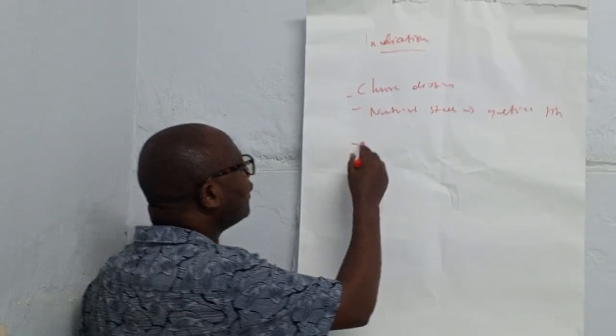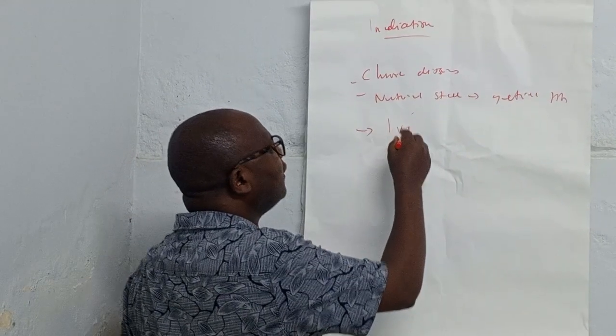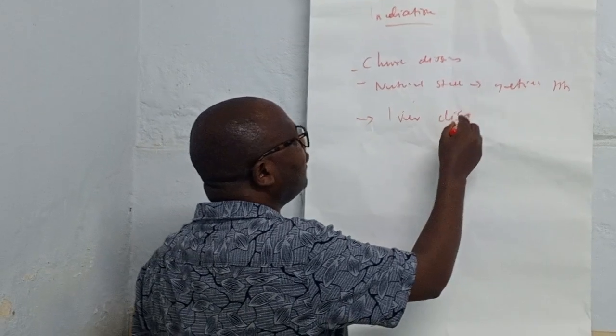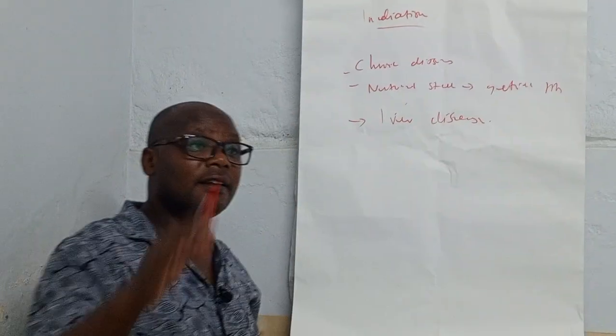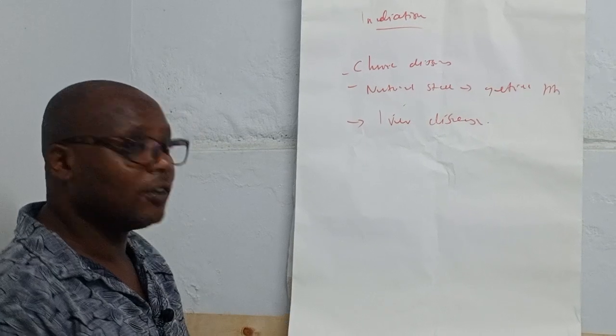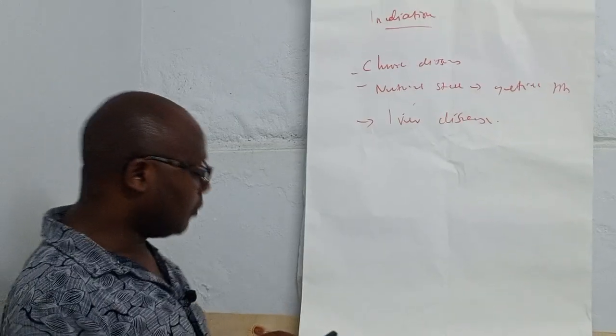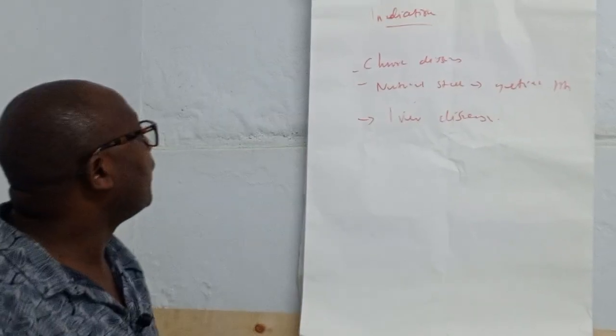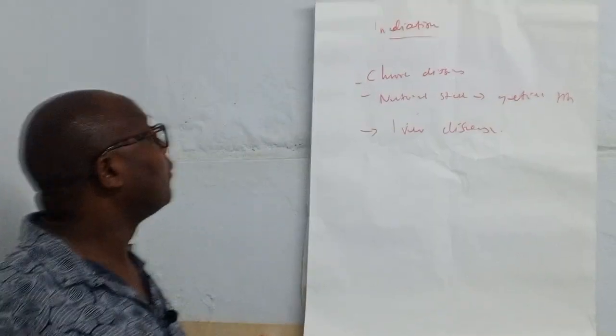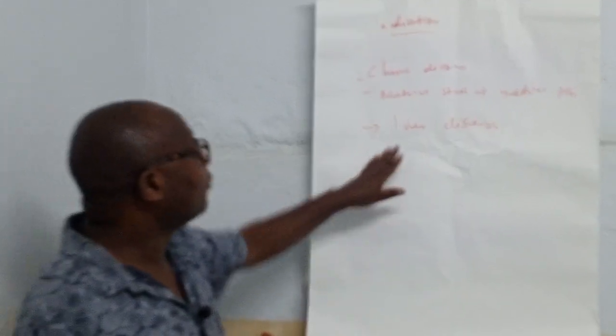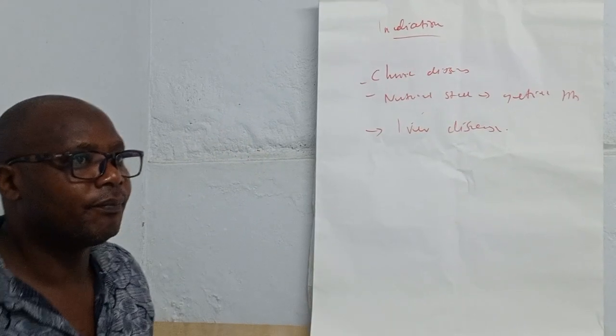Also it is very important in evaluating liver diseases. Those are the three cases where we most often calculate this albumin and globulin ratio: number 1, chronic diseases, and also nutritional status, especially in geriatric patients, and also liver diseases.